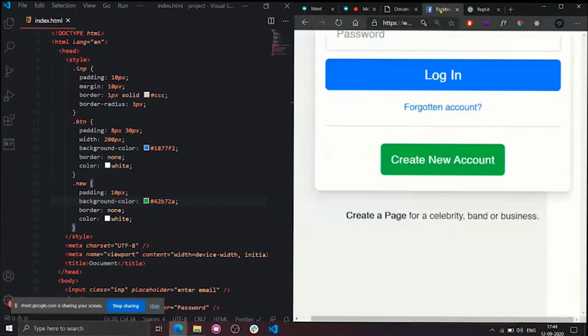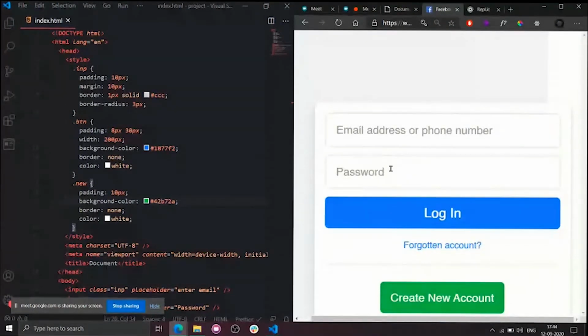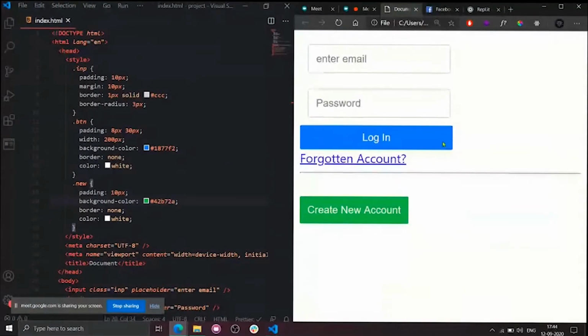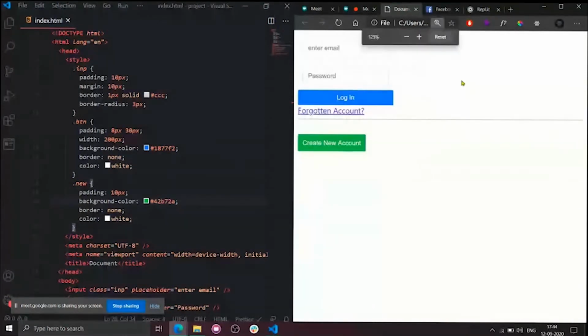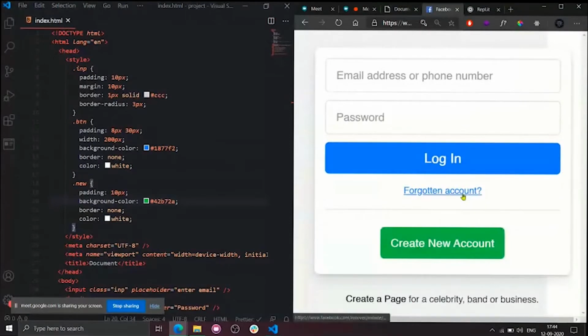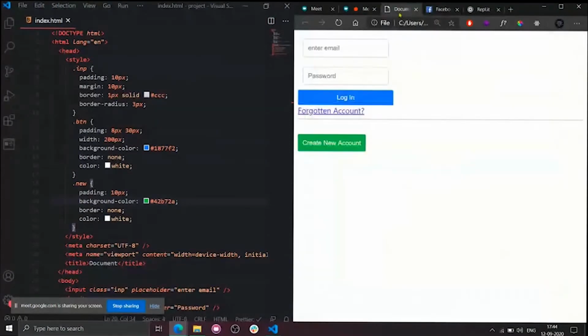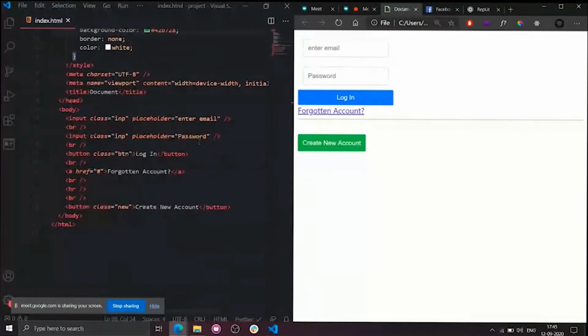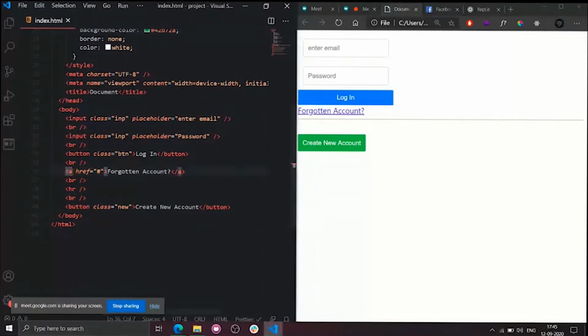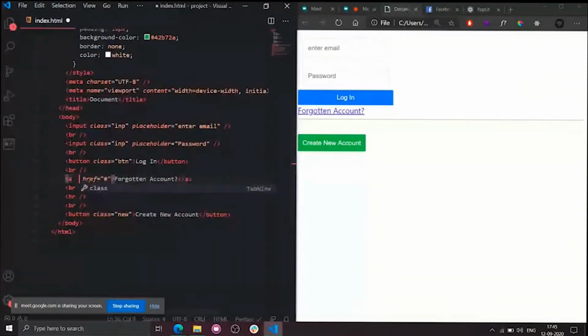Okay, another thing. So this forgotten account link, right? If you observe, what is the color of the link? It has a light blue color, right? So I need to change the color of the link tag as well. Listen guys, I need to change only this color, so keeping a separate class name and writing it here would be a hectic task. I will simply use inline styles here.